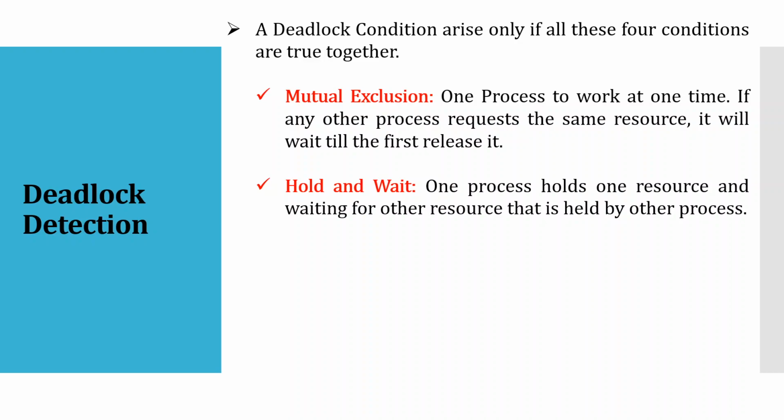So T1 holds A, T2 holds B, but T1 also wants B, and T1 will not get that B because T2 is already working on B. So this is what hold and wait is. You hold some resource, and you also want some other resource that is being held by some other transaction. That is what hold and wait means.